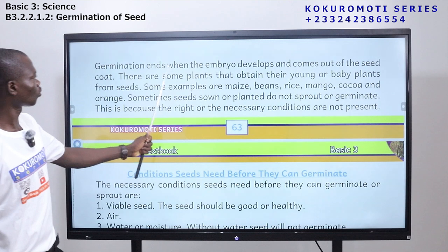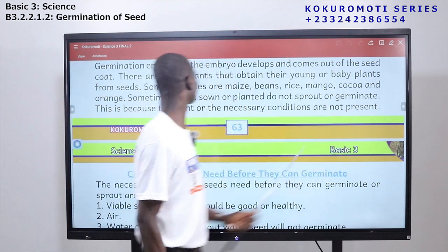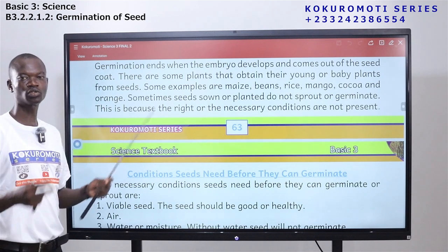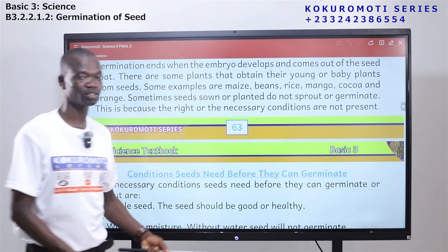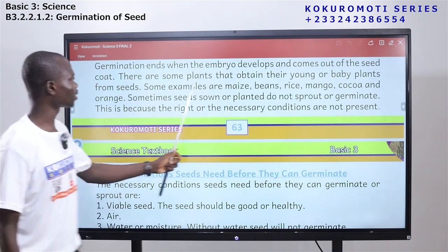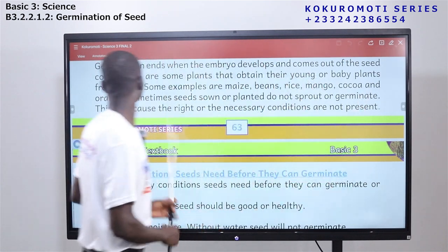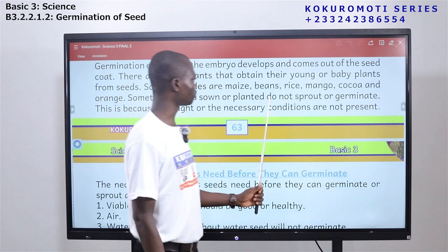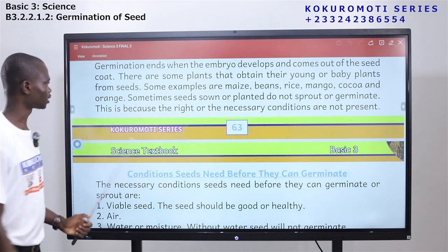Germination ends when the embryo develops and comes out of the seed coat. So the seed has different parts. The seed coat is the outer part. So when the embryo develops and comes out of the seed coat, it means the germination has ended. There are some plants that obtain their young or baby plants from seeds. Some examples are maize, beans, rice, mango, cocoa and orange.